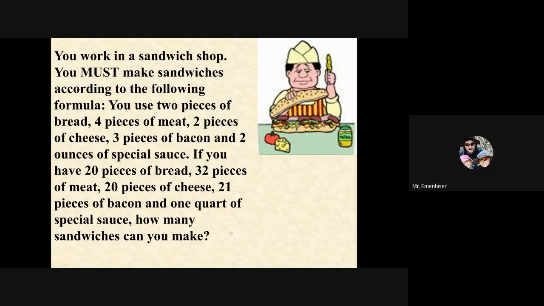So this is a cooking question, but it applies to chemistry because it's the same kind of math. If you were to make sandwiches, you would have to divide out each of your ingredients by the amount needed, and you can see how many you can make. So this is pretty cool.